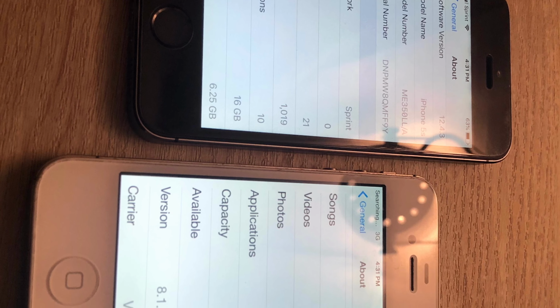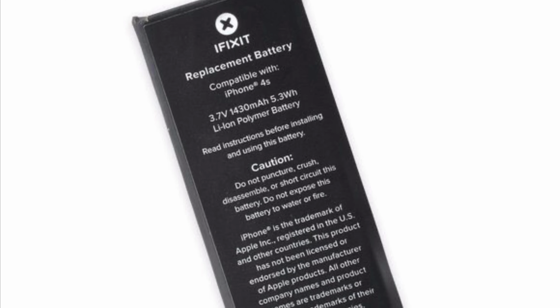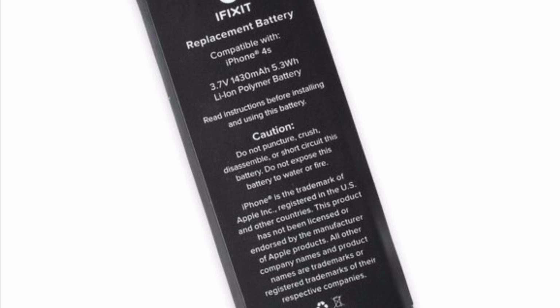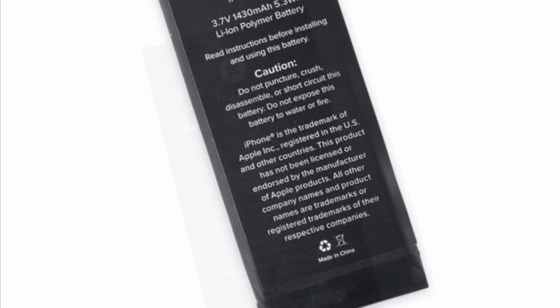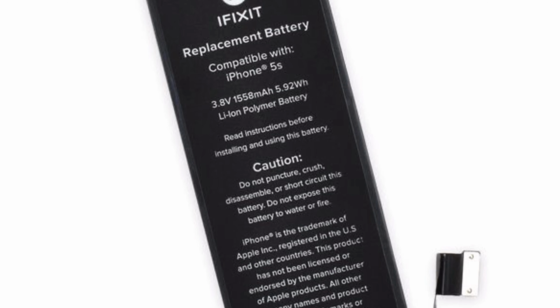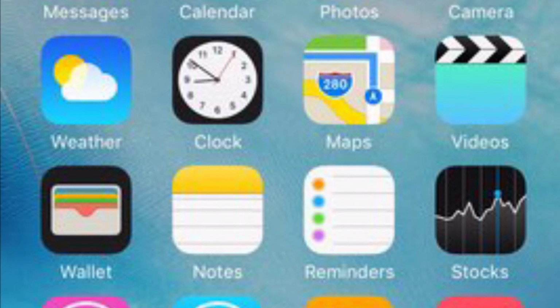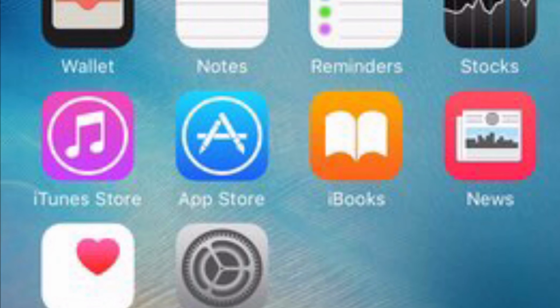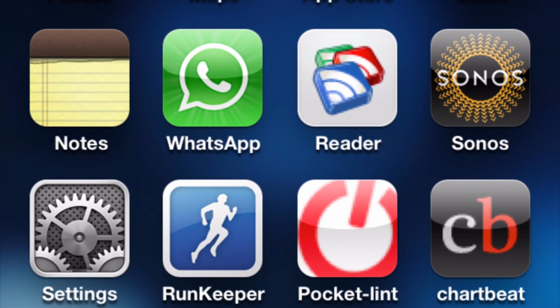Storage-wise, both of these had 8, 16, 32, and 64 gigs of storage, with expandable iCloud storage with a purchase. Battery-wise, the 4S had a 1432 mAh battery, while the 5S had a 1560 mAh battery, which is a slight improvement over the 4S. And for software, the 4S ended in 9.3.5, but just recently got another update to 9.3.6,